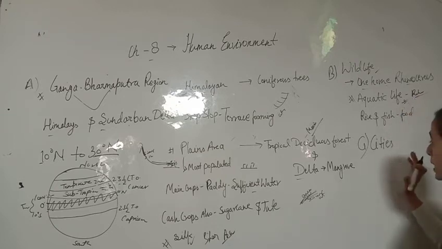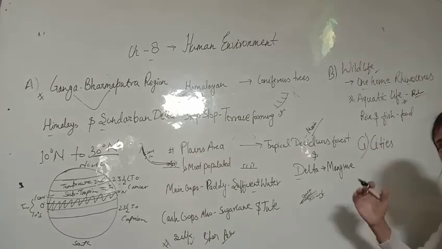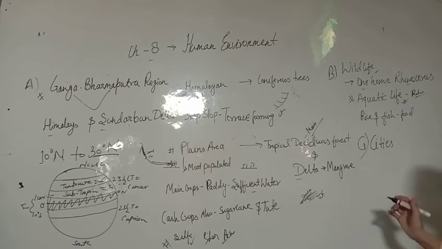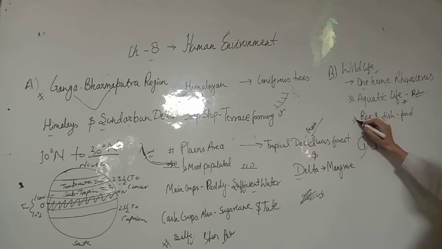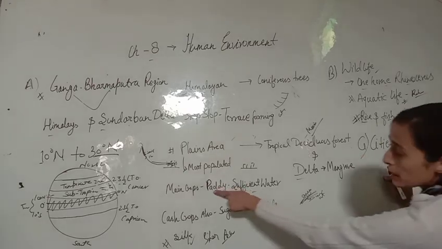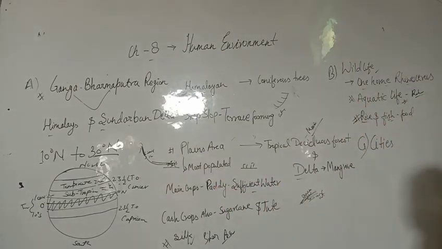So that's why you are finding that in some regions of your northeast and your Bengal region, one of the prominent features or prominent staple foods is your rice and fish, okay, rice and fish आपका staple food है, because due to the water availability paddy was growing and in aquatic life we are getting plenty of fish as well. So I hope this is all about the wildlife of this Ganga Brahmaputra region.